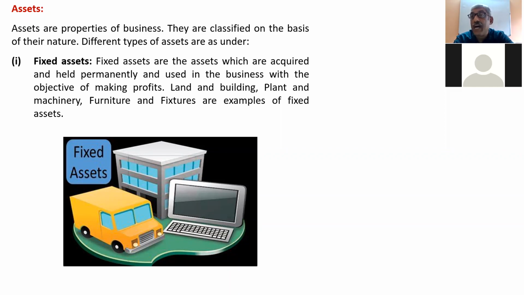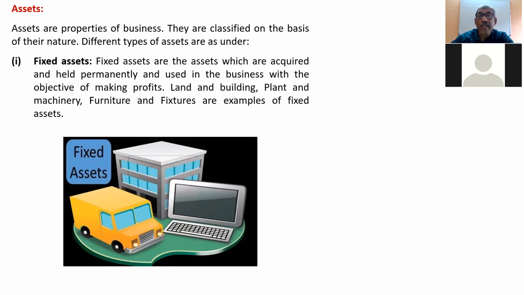So fixed assets are those assets, once we buy, we will keep those assets permanently for many years. So such assets are called fixed assets. So examples are land and building, plant and machinery, furniture and fixtures, motor vehicles, your laptop. Okay, all these are examples of fixed assets.